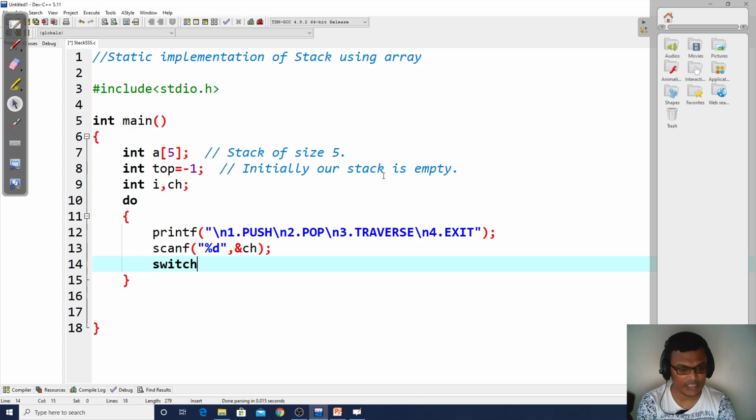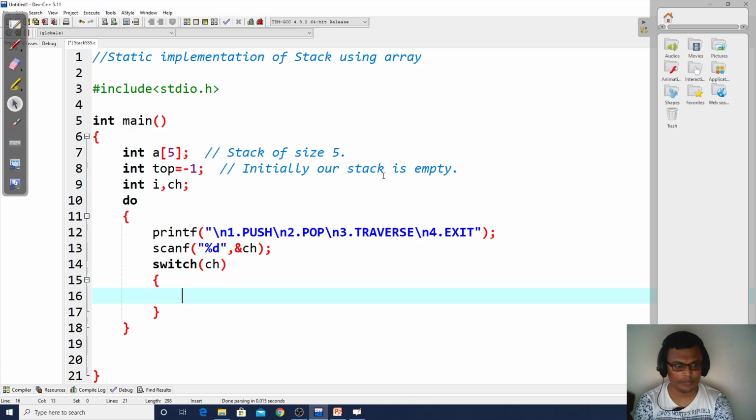Based on what he has entered, we will have a switch case for this choice. Case 1 will have the logic for push, case 2 the logic for pop, case 3 the logic for traverse, and case 4 will be just a normal break to come out of our logic. We can write a default case also, telling that some wrong choice is entered by our user. We should also handle exceptions in our logic.